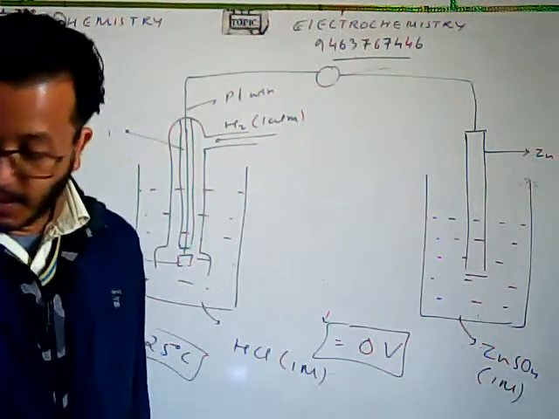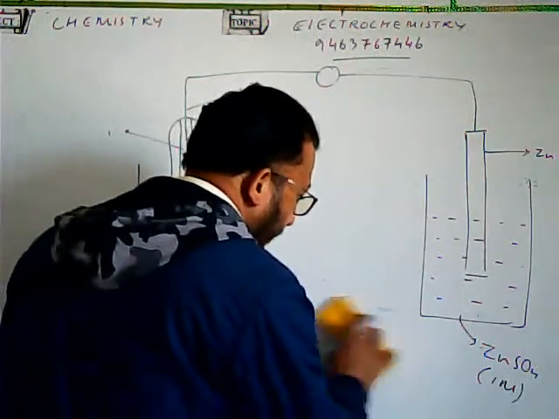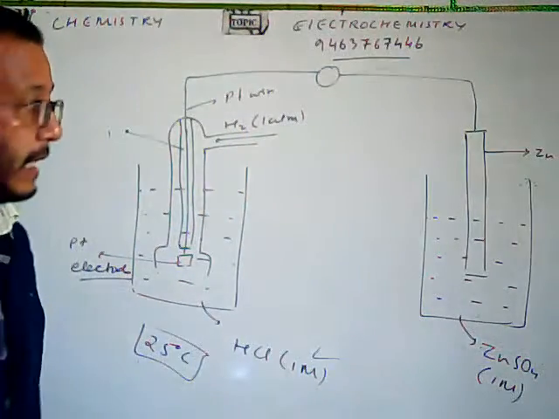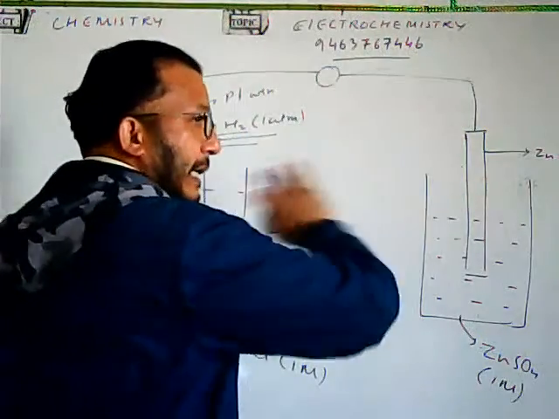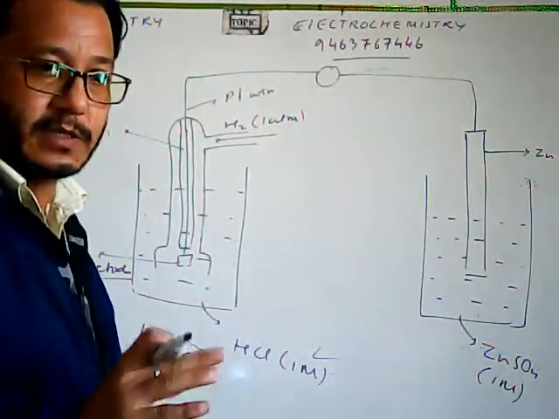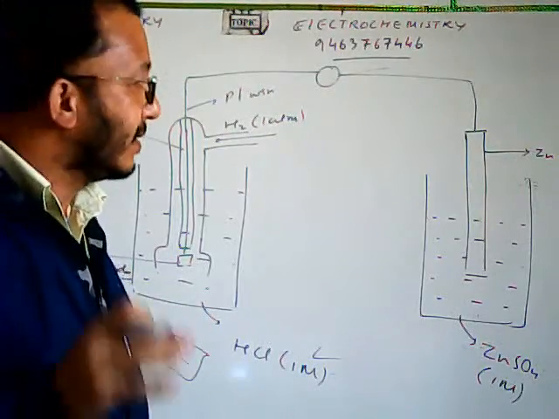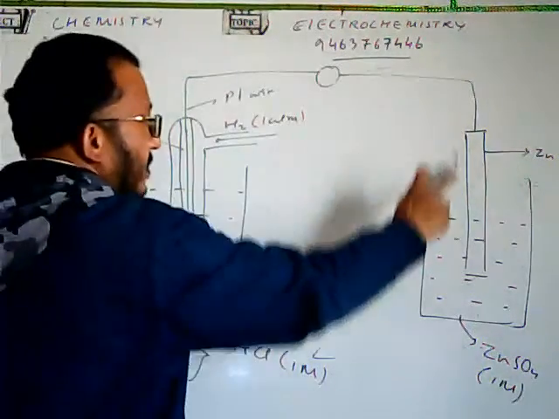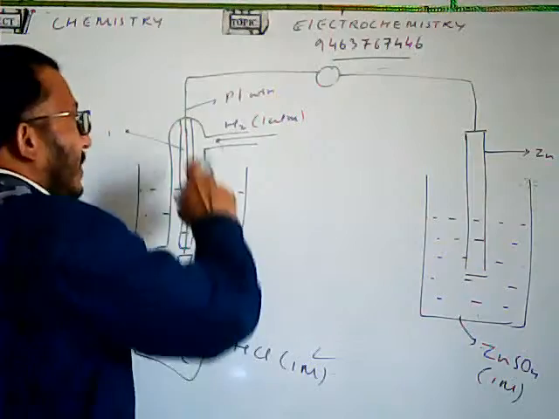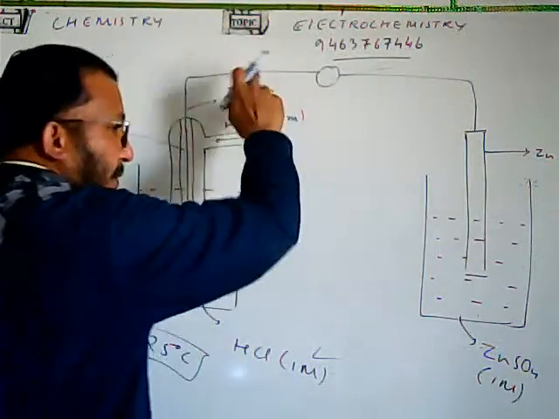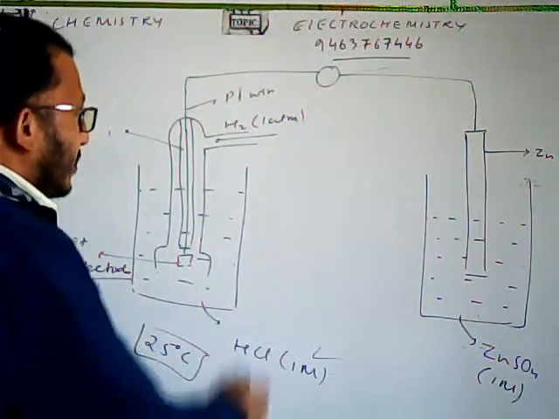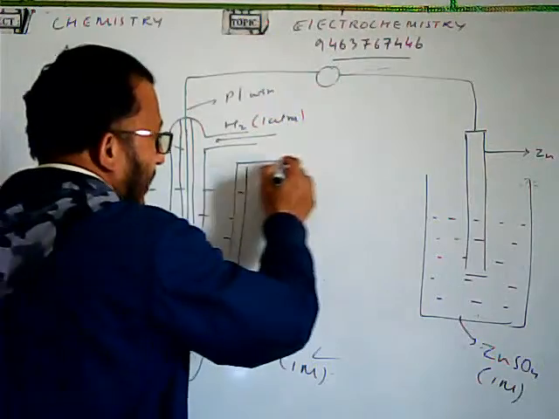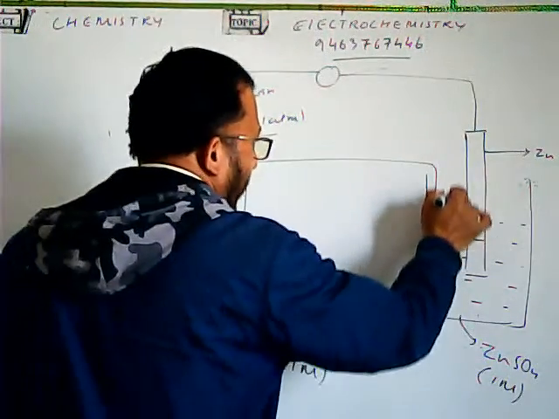Now, in this way, if you make the connection, the cell will not function, the cell will not work. The reason is the circuit is not getting completed. The electrodes are connected via wires, and the solutions to complete the circuit are connected via the salt bridge.